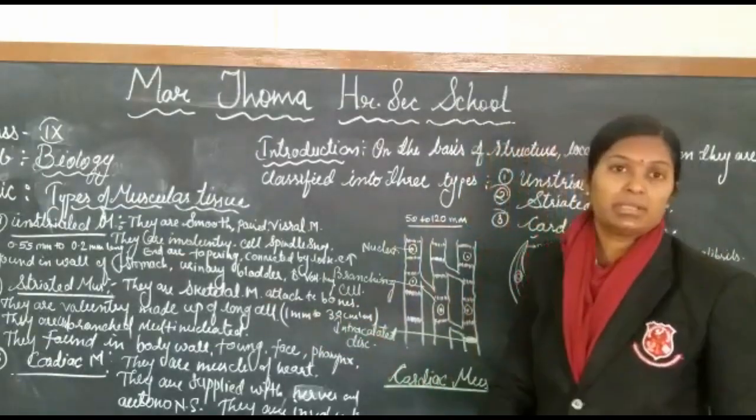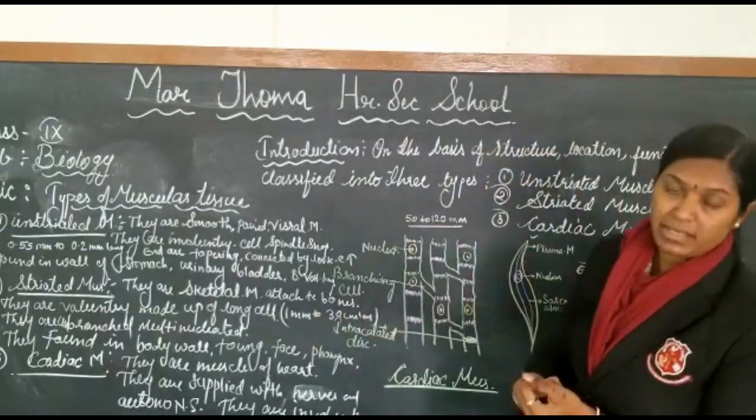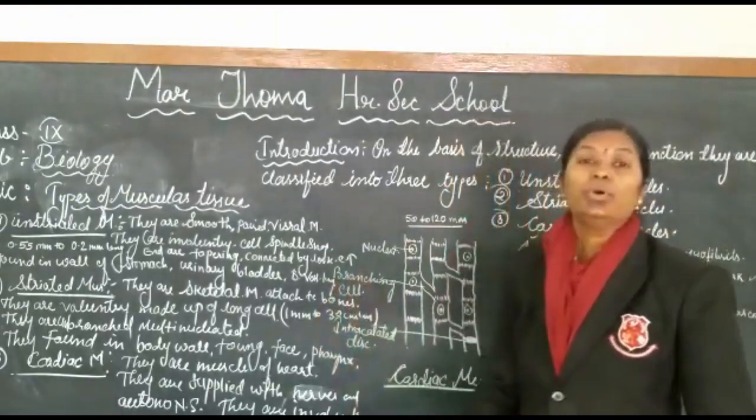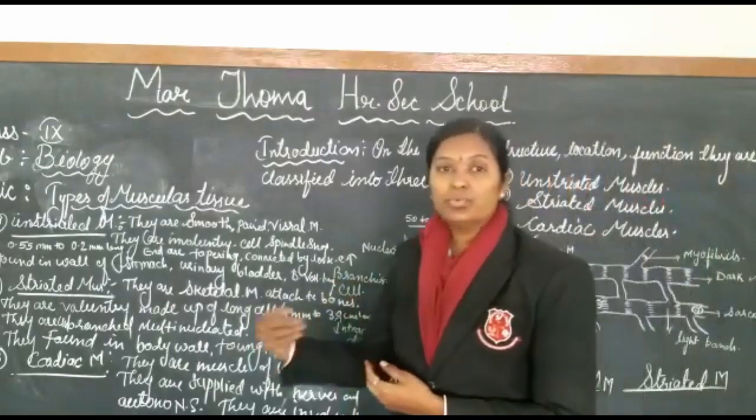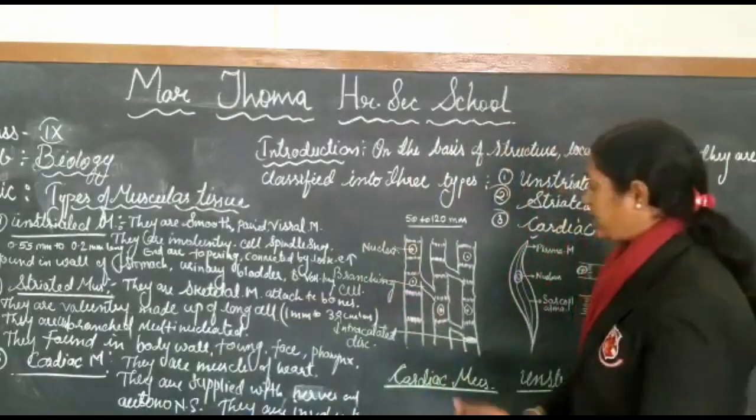And the muscles on the limbs are all striated muscles, and we can contract and relax them. Because of it, we are able to lift objects, move our body parts, or move from one place to another place.